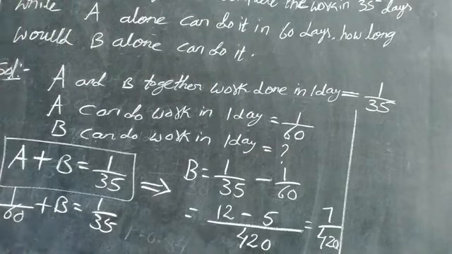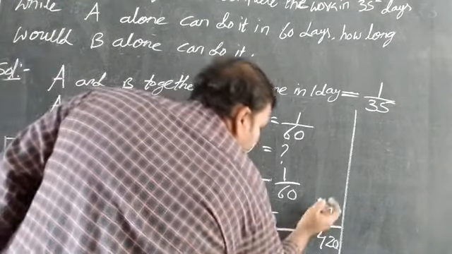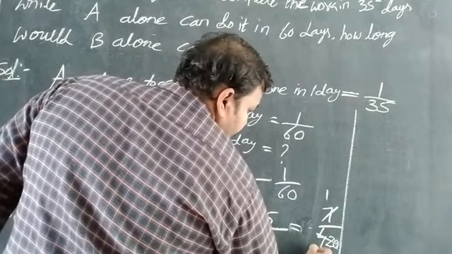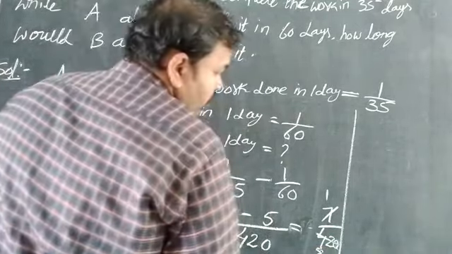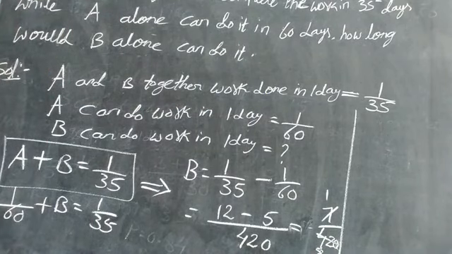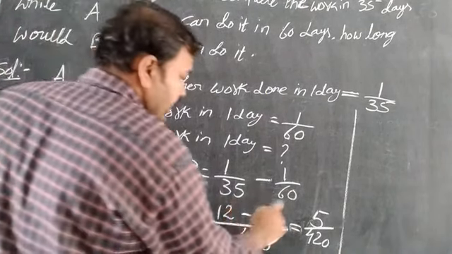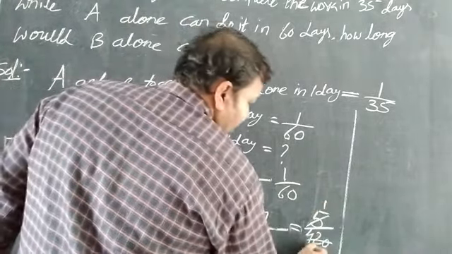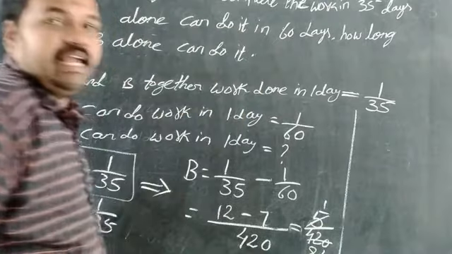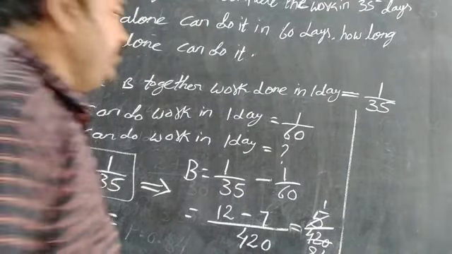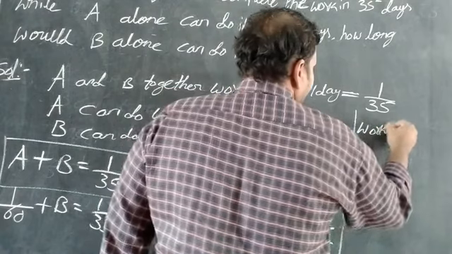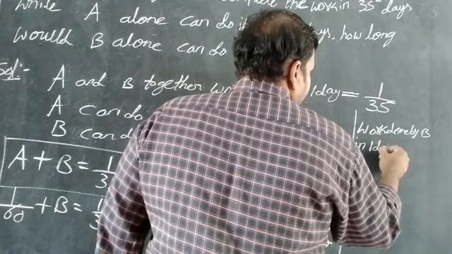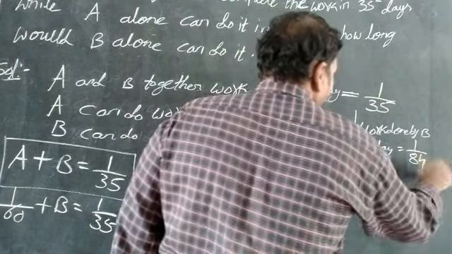Cancellation of 5 and 420 using that table gives 1 time, 84 times. 1 by 84. Work done by B in 1 day is equal to 1 by 84.